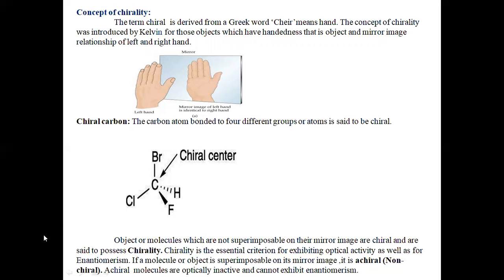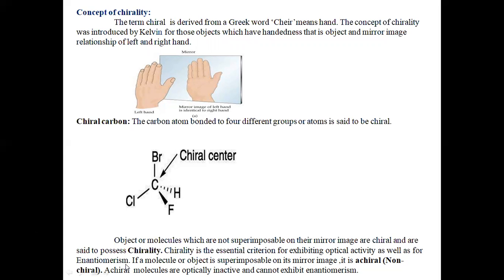If they are not superimposable on their mirror images, they are chiral and are said to possess the chirality property. Chirality is the essential criterion for exhibiting optical activity as well as enantiomerism.